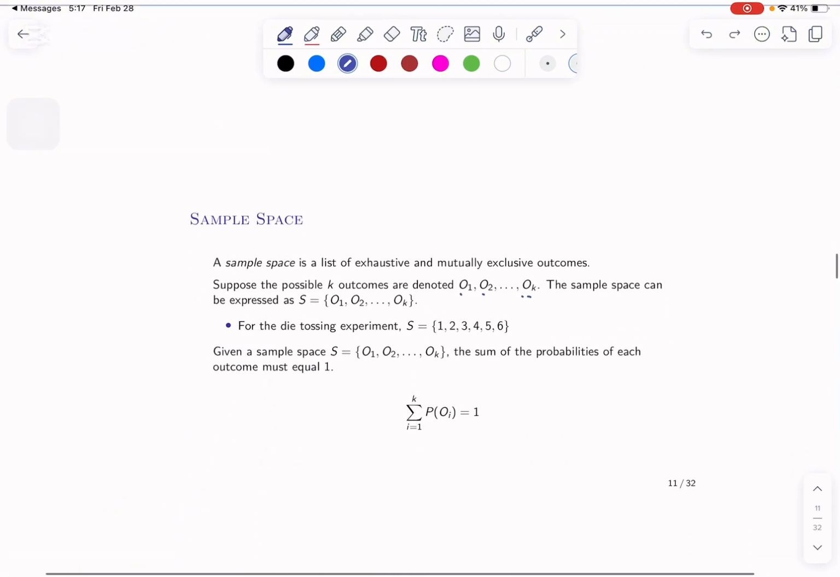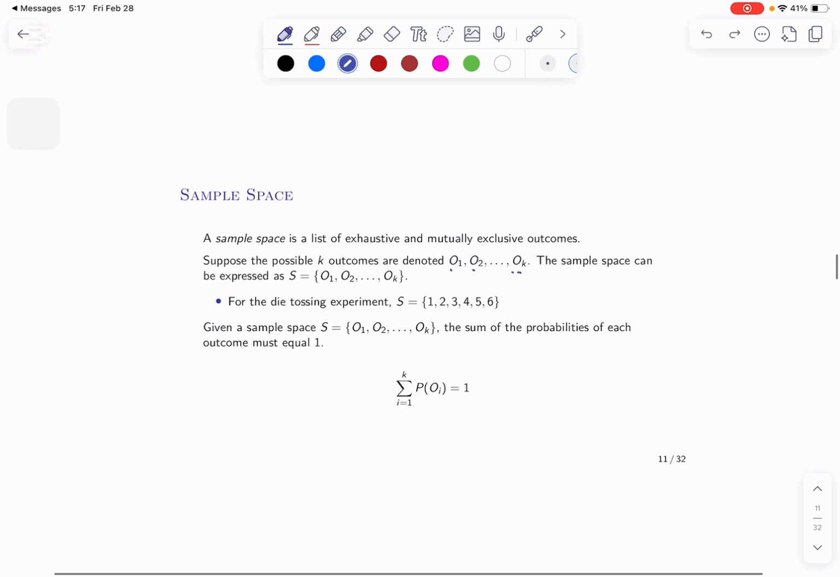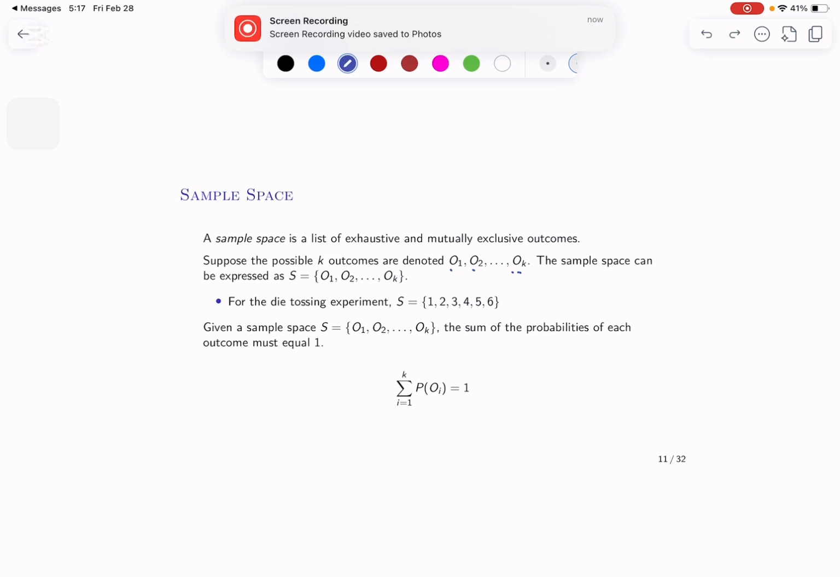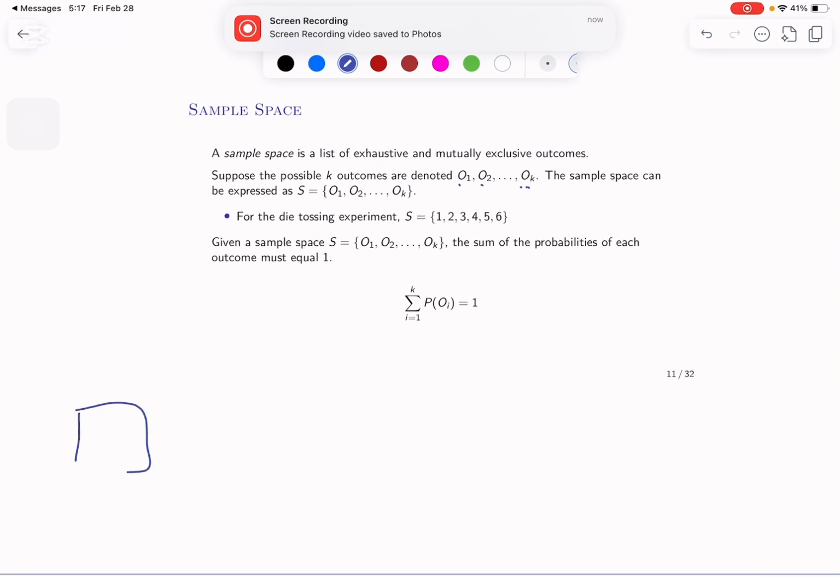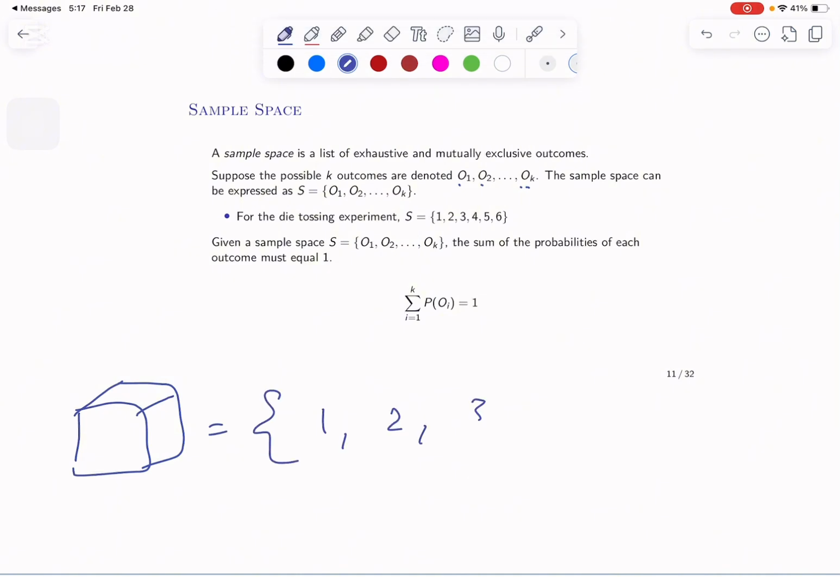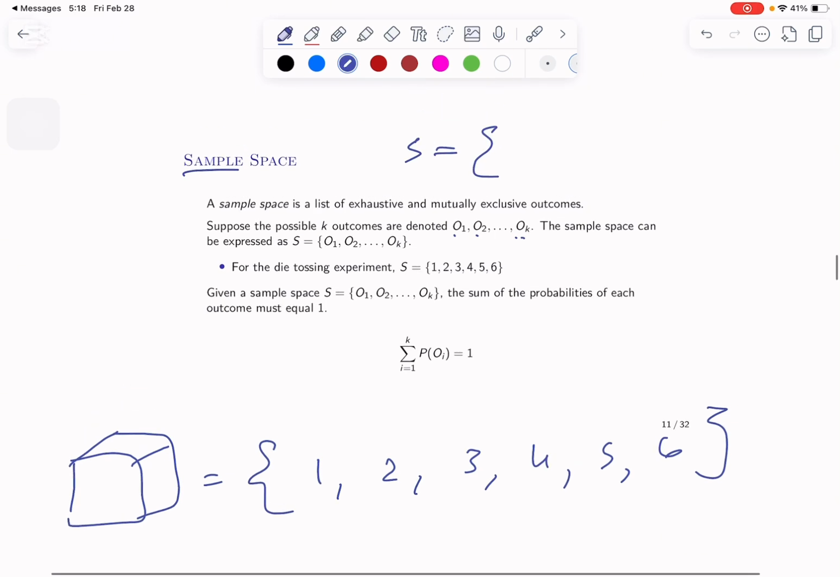Anyway, now I want you to know something called the sample space. Sample space basically means all the possible outcomes we can get. For example, when I roll a dice, all the possible outcomes are 1, 2, 3, 4, 5, 6. These are all the possible outcomes that we can achieve from rolling a dice. How do we denote the sample space? We write S, then we write all the possible outcomes inside curly brackets.